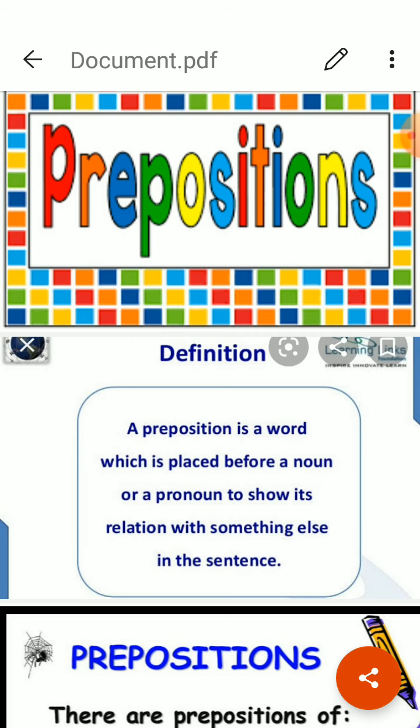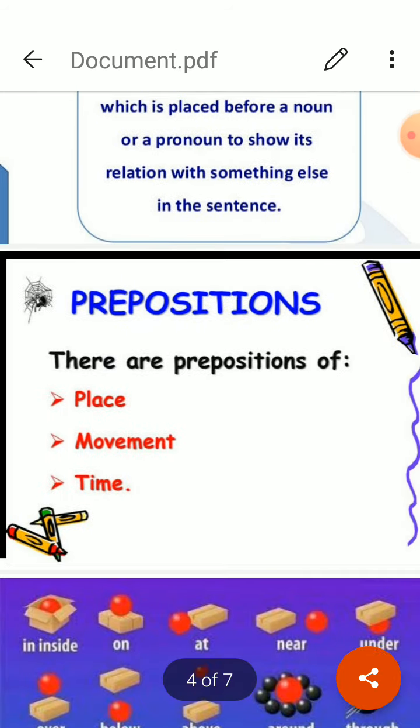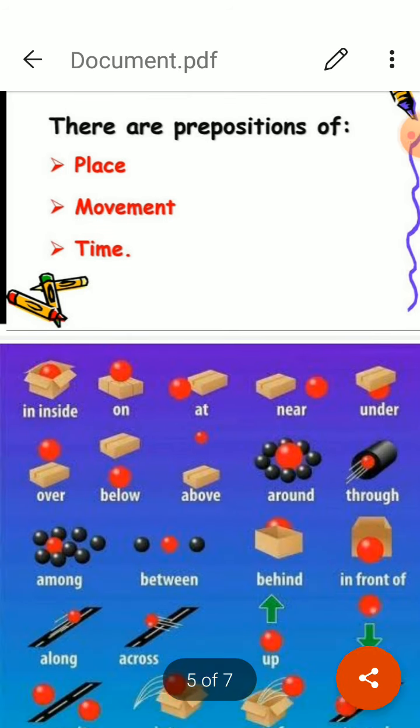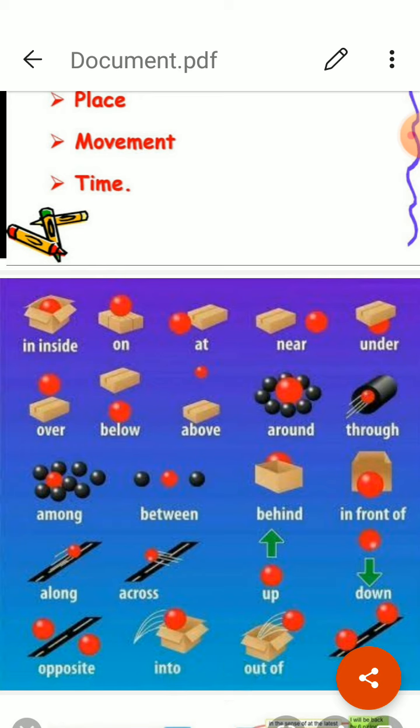Next, there are three types of preposition we use. First is preposition of place, second is preposition of time, third is preposition of movement. And now we will discuss these three types of preposition one by one. Firstly, let us discuss what are the preposition of place. Preposition of place means these are used to tell about position of noun or pronoun where the object has been placed.